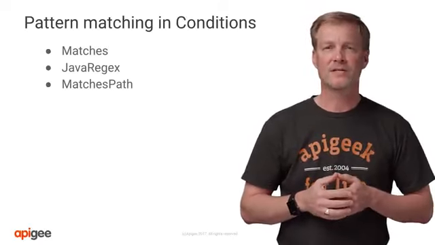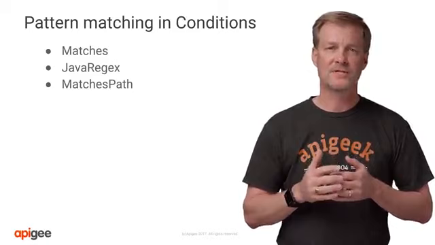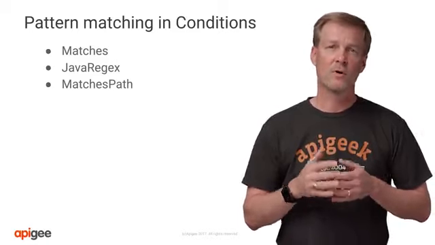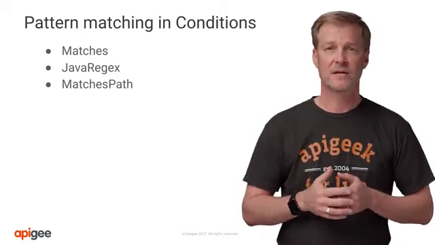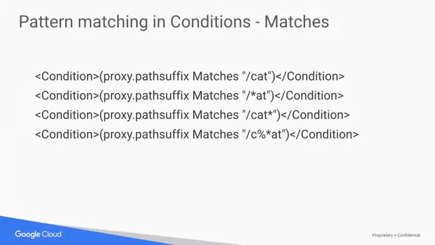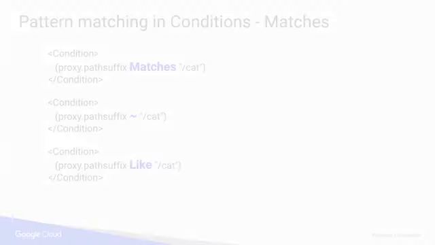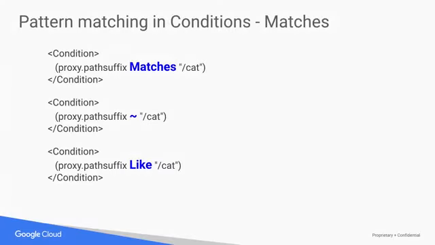Let's discuss pattern matching. There are many pattern matching options as can be found in our documentation, but we'll call out three commonly used pattern matching: matches, Java regex, and matches path. Matches gives you two possibilities: either match the string literally or do a wildcard match with an asterisk. Remember that the match is case sensitive. There's also two other ways to write matches. Matches can be replaced with a tilde symbol or with the word like. These three lines will execute exactly the same way. Most engineers have a preferred way to do this, but they all mean the same thing.